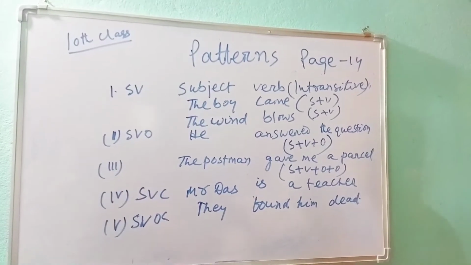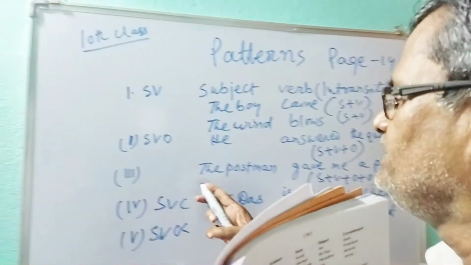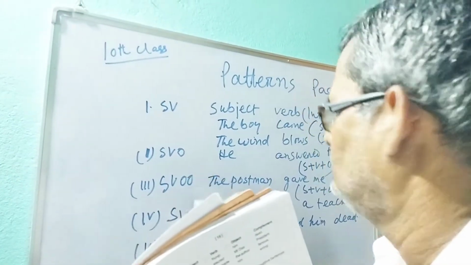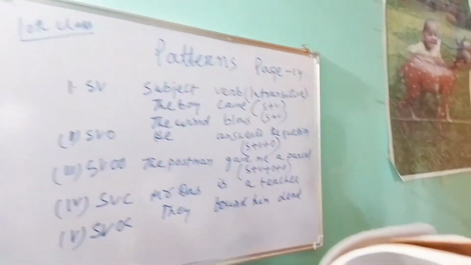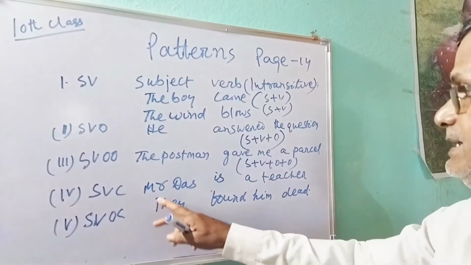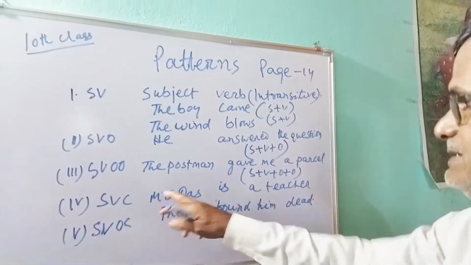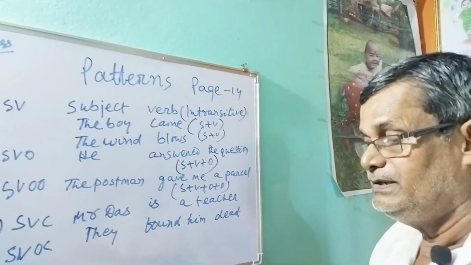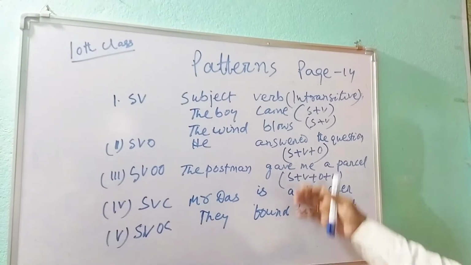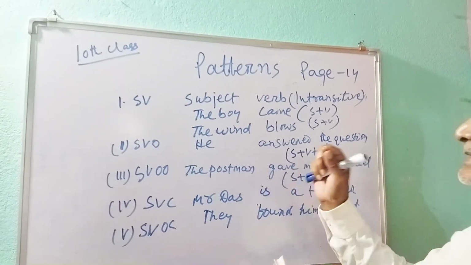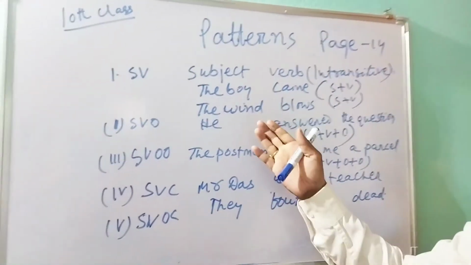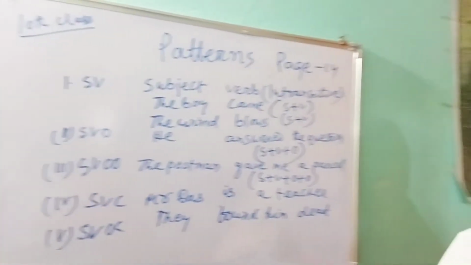You just write down here: SVOO. Okay. Then SVC: Mr. Das is a teacher, SVC. Then SVOC: they found him dead. You write them down. After this, I will teach you how to identify your complements. So write it down first.